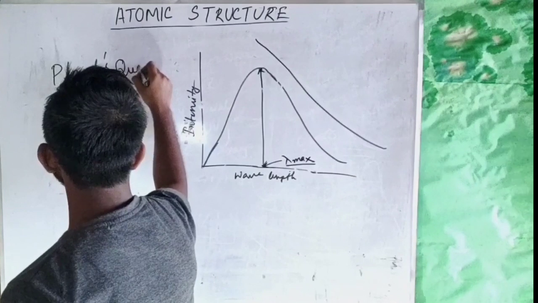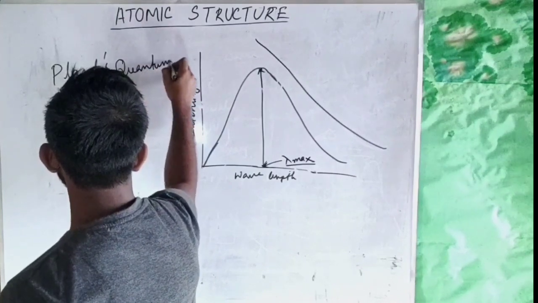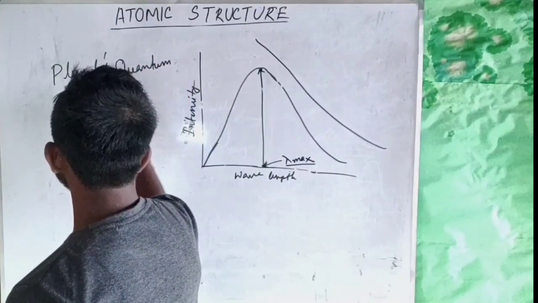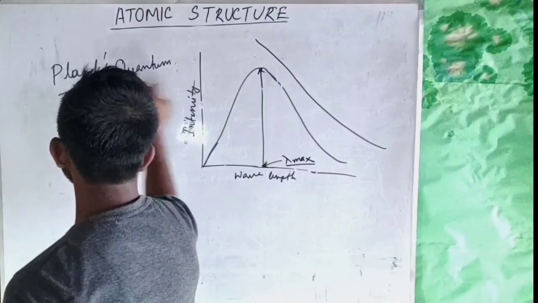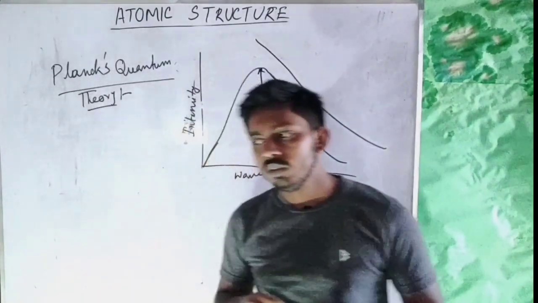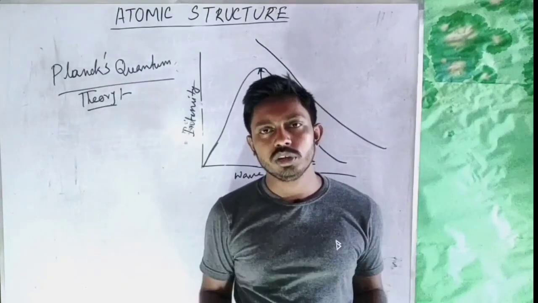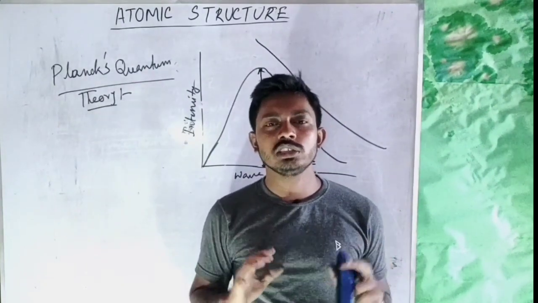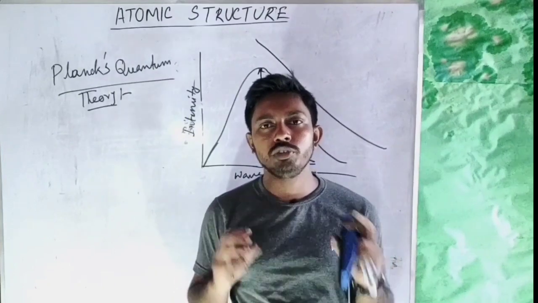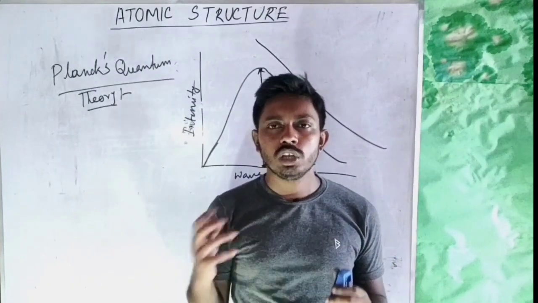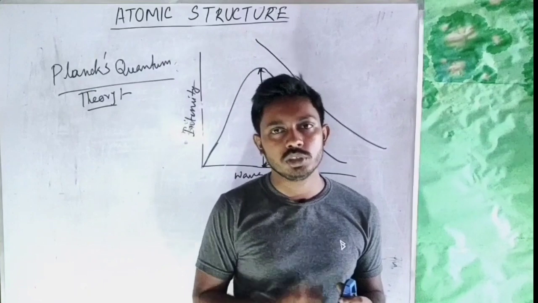Planck's quantum theory. Now this Planck's quantum theory is very important because this theory changed the whole dynamics, whole point of view of physics and chemistry. So let's understand what is Planck's quantum theory.